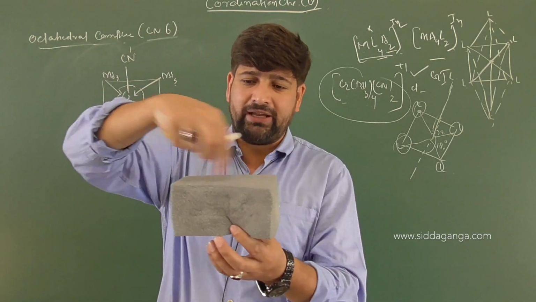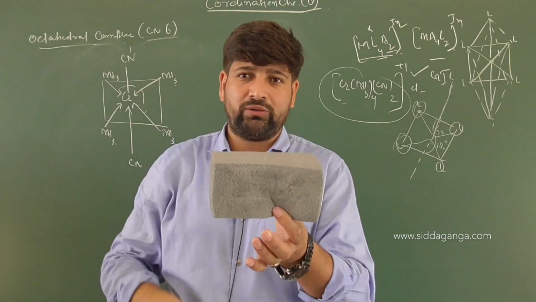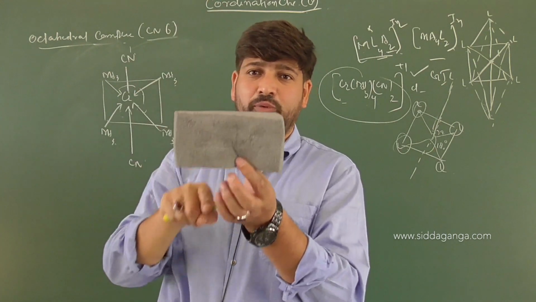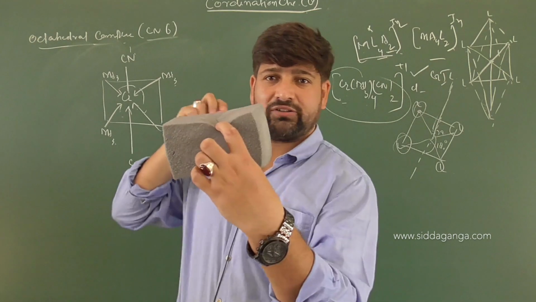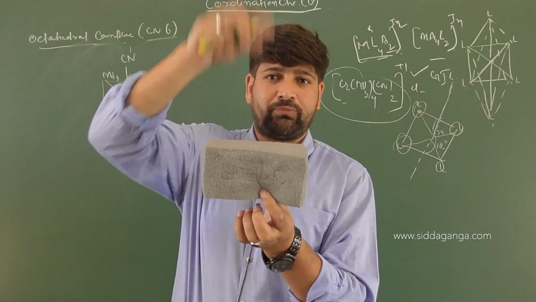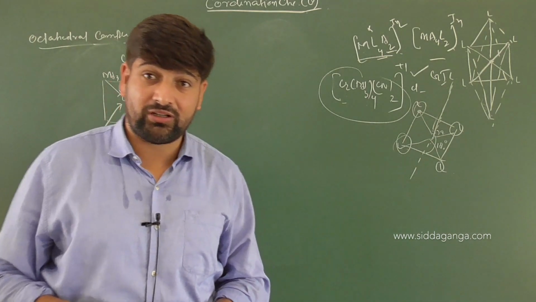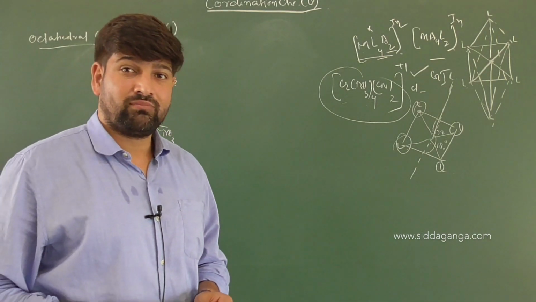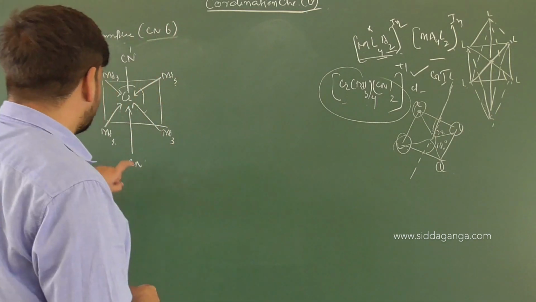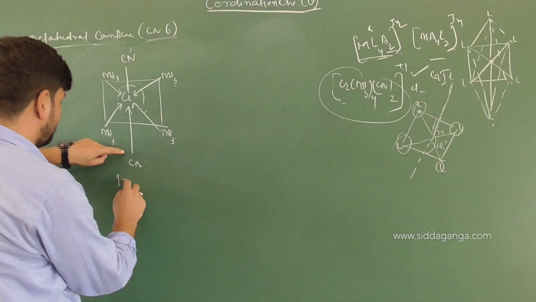So these are 4 in the plane, 1, 2, 3, 4, one above the plane, one below the plane. Now you can see they are on the opposite sides of the plane, right? So one towards me, one towards you. So on the opposite sides of the plane, is this trans or cis? When the similar ligands are on the opposite sides of a plane, then it is trans conformation. So this will be trans.